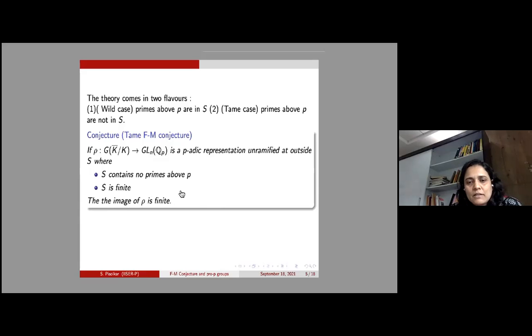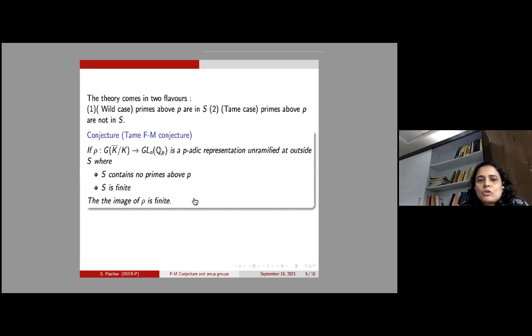So I myself haven't studied this in great detail, but what is known is that this prediction comes from a theorem of Grothendieck, and also some known results and conjectures from algebraic geometry, which say that once S does not contain primes above p, and S is a finite set, then the image of rho should be finite.